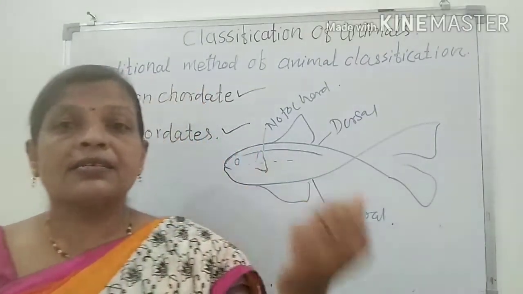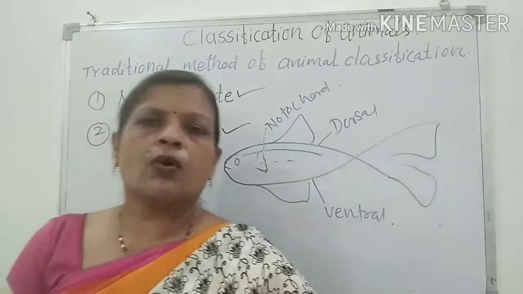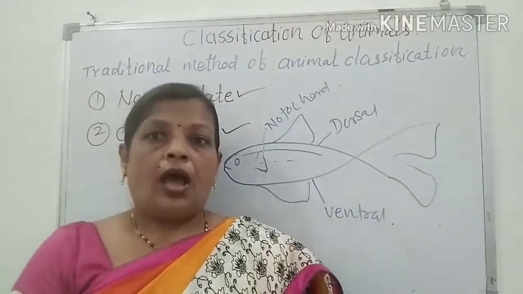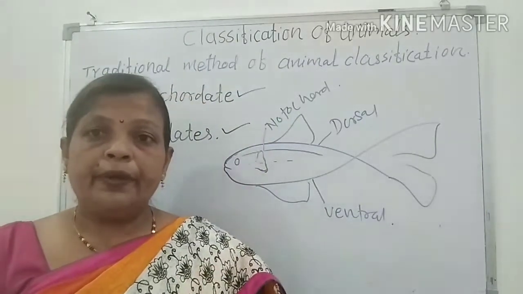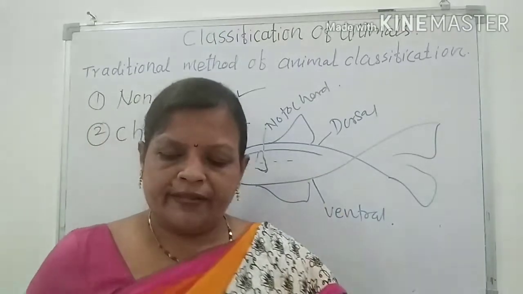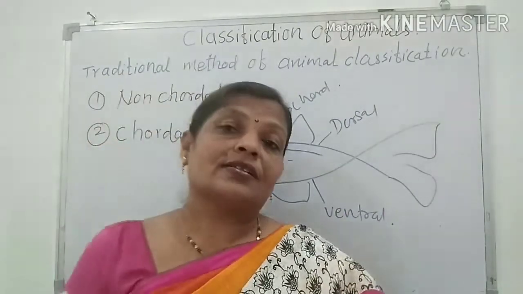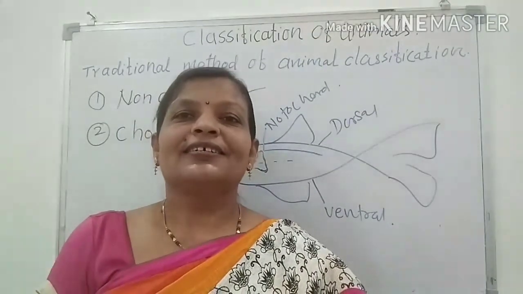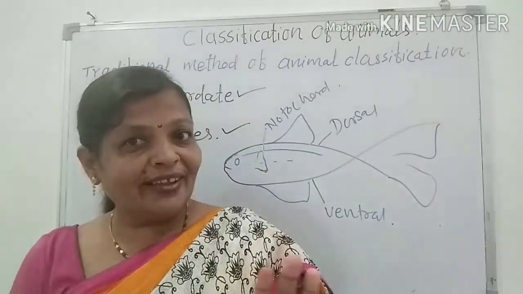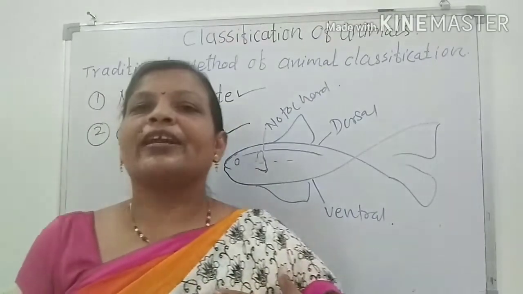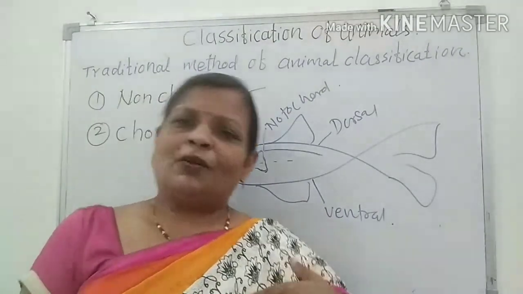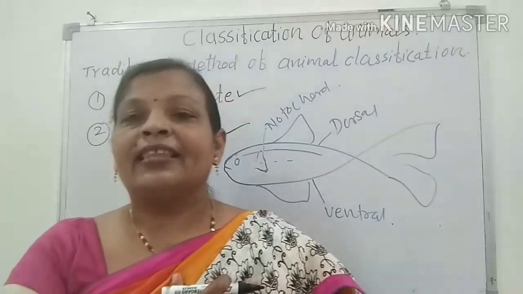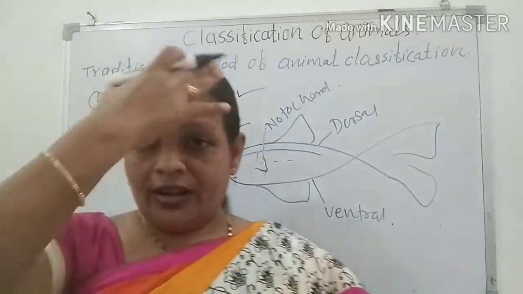And the last difference between the chordates as well as the non-chordates is the heart. In chordates, the heart is present on the ventral side. Where is our heart? On which side is it present? Our heart is located at this position. I have told you many times that our heart is located at this position, and here it is our ventral side.